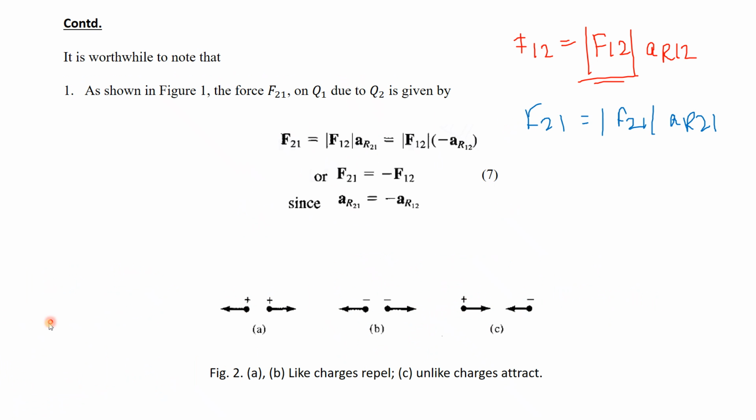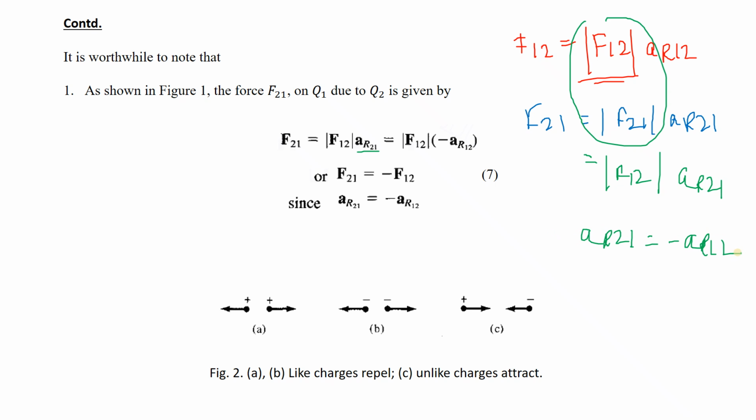Only the direction will change. That is why it is written that F21 is equal to mod of F12, because these two are equal, but the unit vector will be R21. And unit vector R21 is also equal to minus unit vector R12, so I can write minus unit vector R12 also.